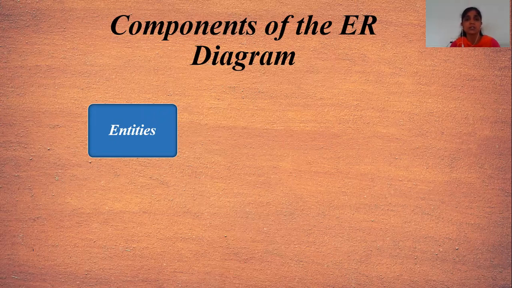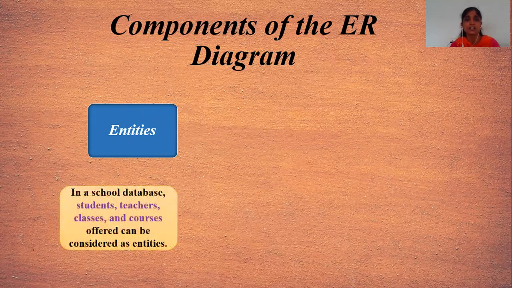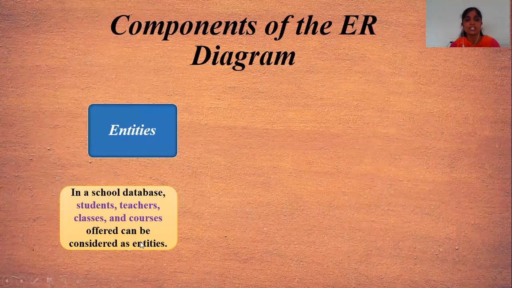Before that, you have to understand this ER diagram and its components. Entities are any aspect, just like a person. For example, we have to take the example here. In a school database, student, teachers, classes, and courses offered can be considered as entities.